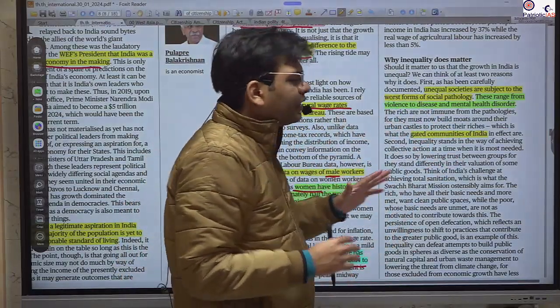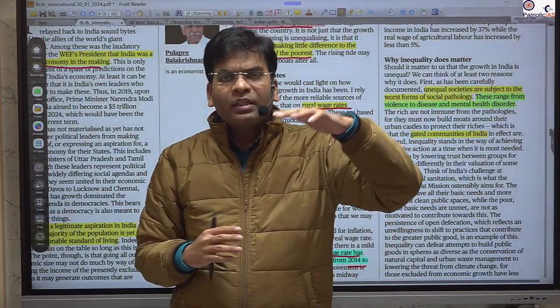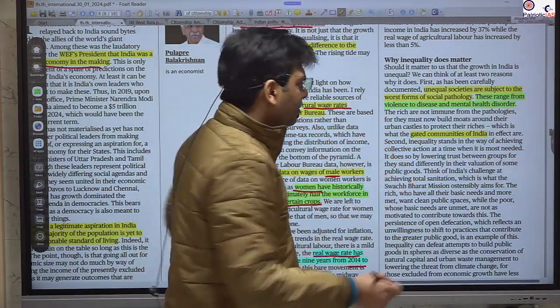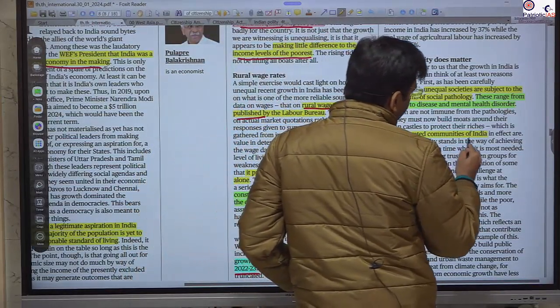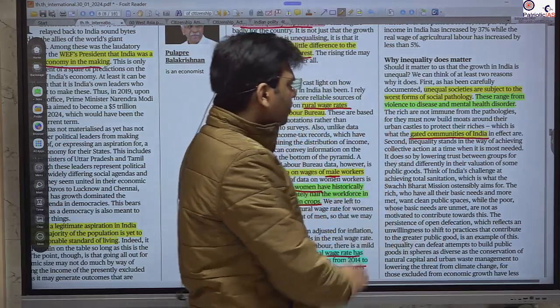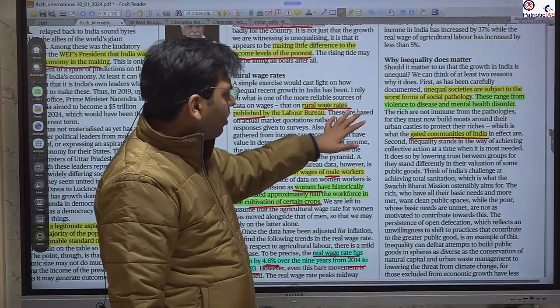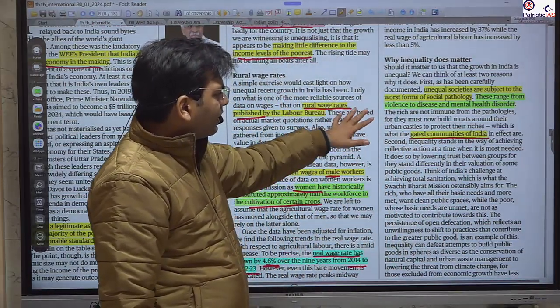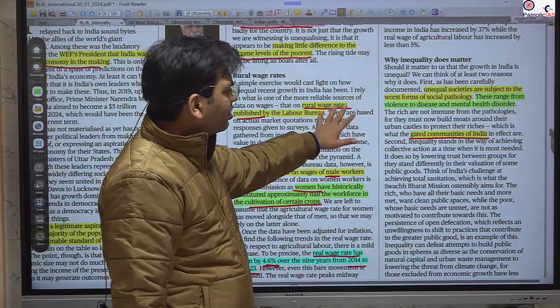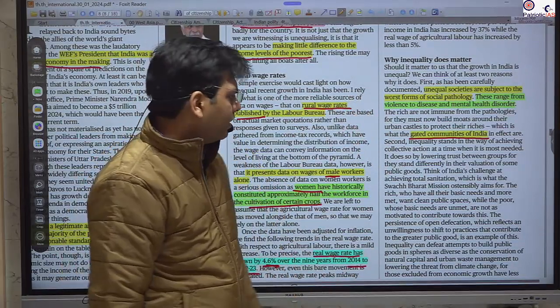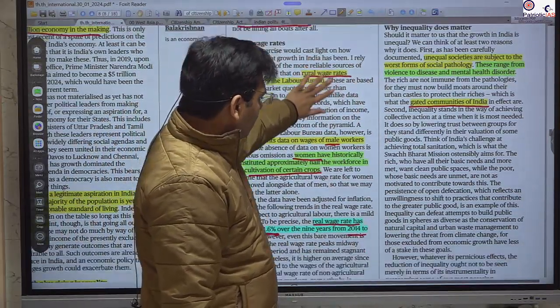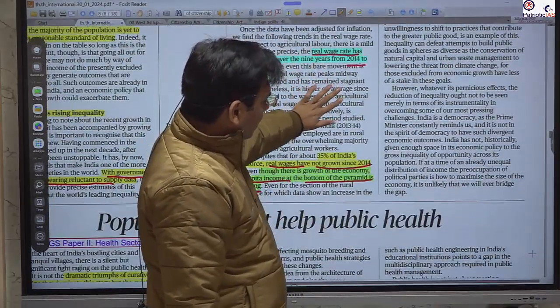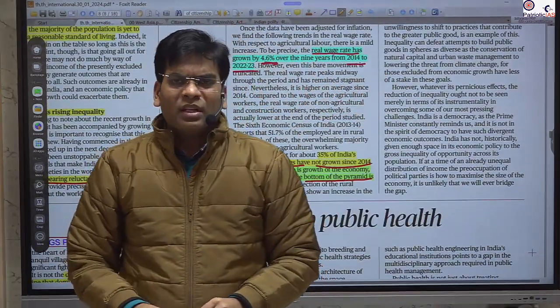This results in a tussle between those who are elite and those who are at the bottom, and that is turning into gated communities in the city area. But this is also causing mental health disorders, violence, such types of things in society. So this is all about it. This is talking about this type of thing.